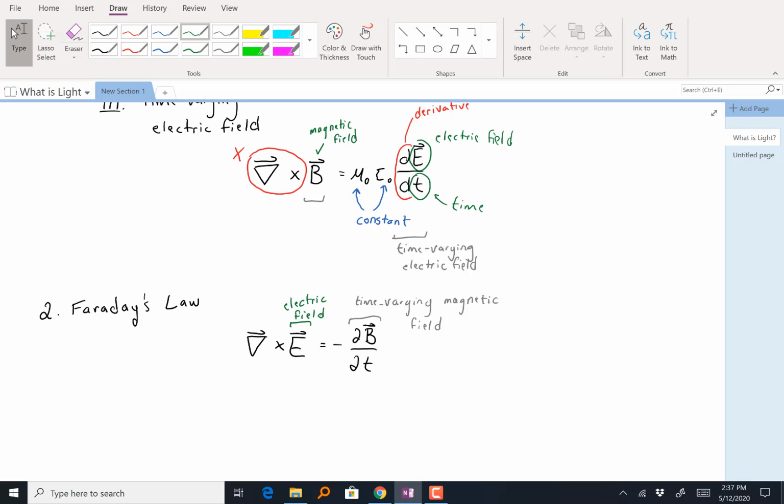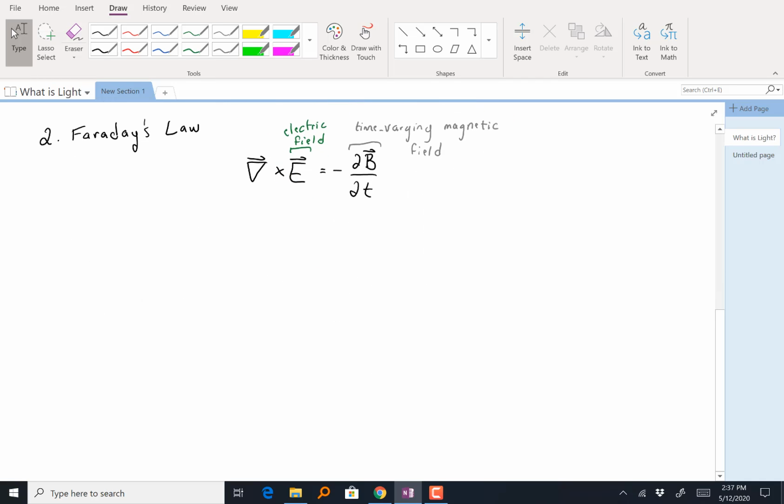We can do other things as well. For example, any sort of metal detector is probably at some level using Faraday's law, as a metal object moves, generating a current that's able to be detected by your metal detector. All right, so tons of applications of Faraday's law, the link between electricity and magnetism.